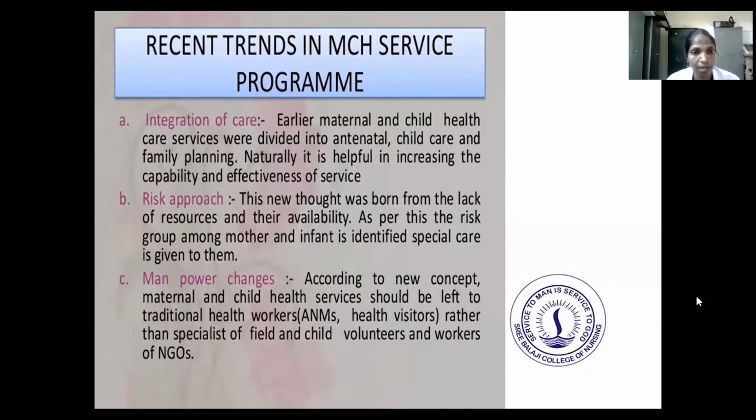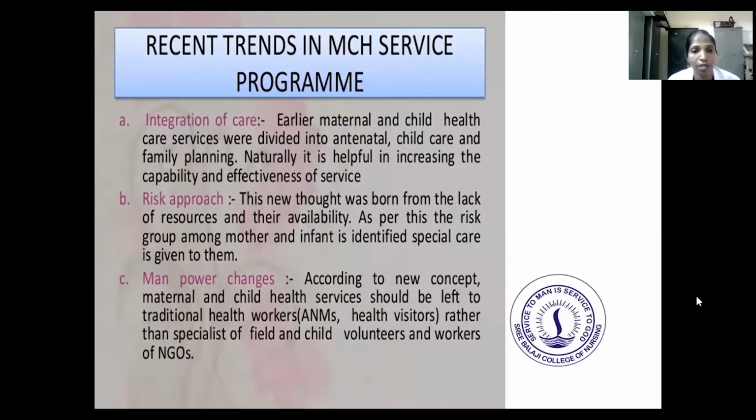Next is the risk approach. The risk approach arises from a lack of resources and their availability, and a lack of awareness. So as per this, the risk group among the mother and infant is identified and special care is given to them.